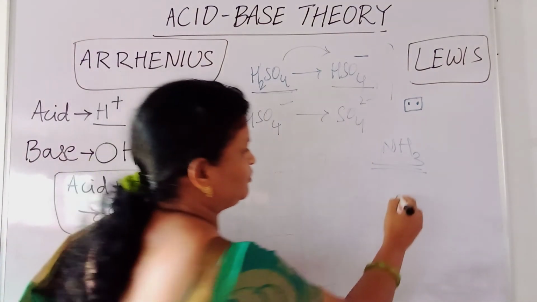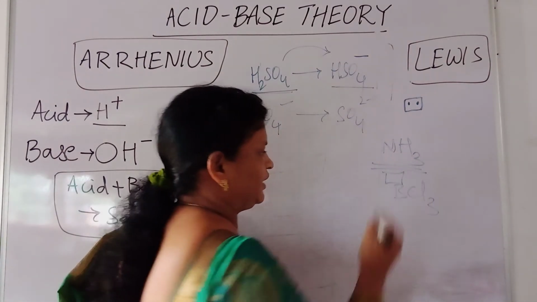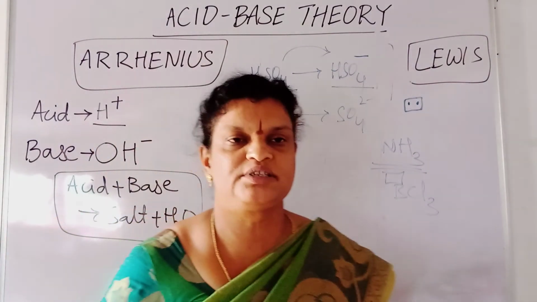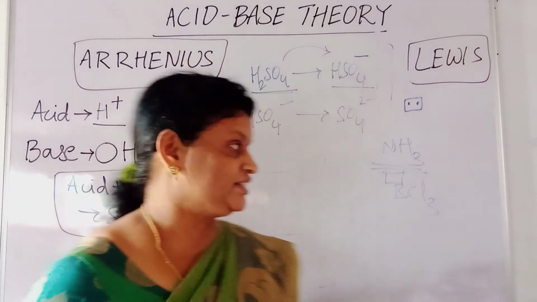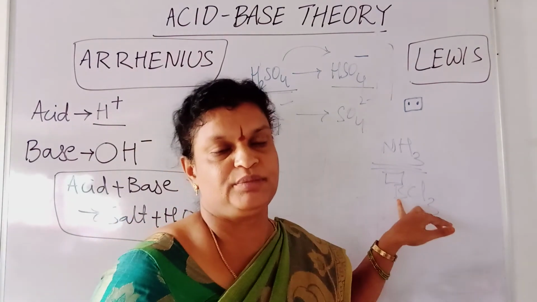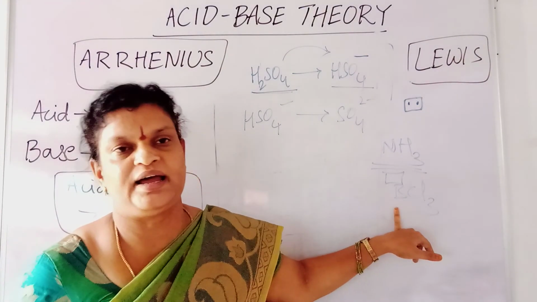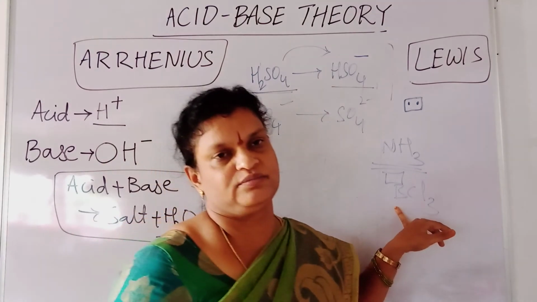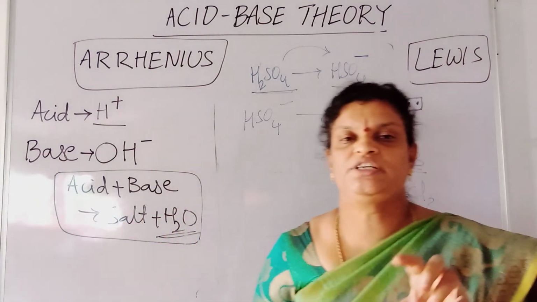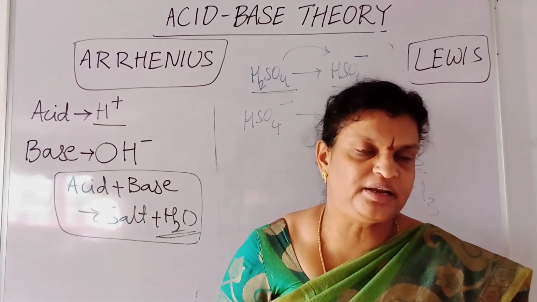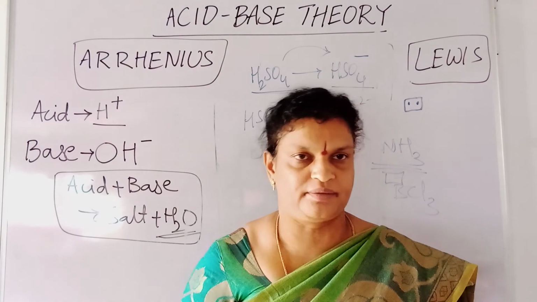Then let me take one more example, BCl3, boron trichloride. It is not a base, it is an acid, because it has an empty orbital. Because it has an empty orbital, BCl3 is identified as a Lewis acid. So according to Lewis theory, a base is a substance which is able to donate its electron pair. An acid is a substance which is able to accept the electron pair. Okay.